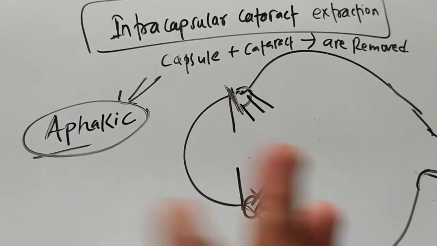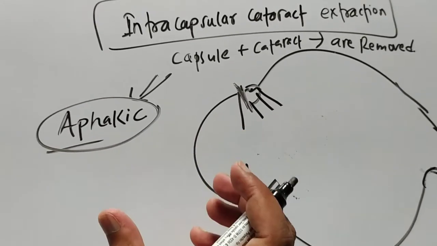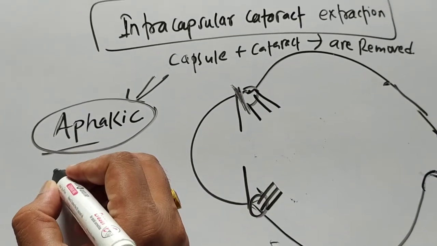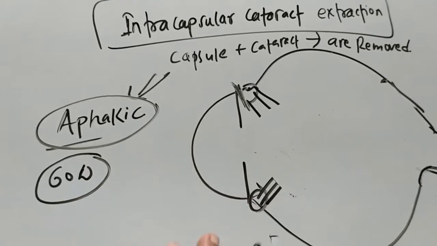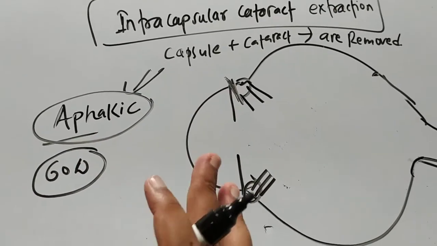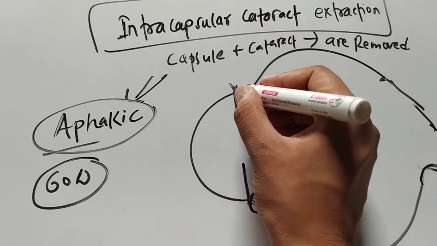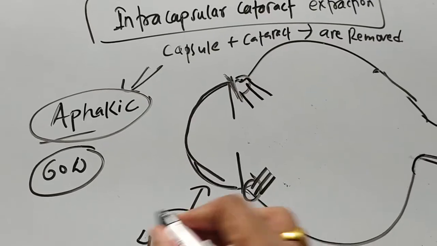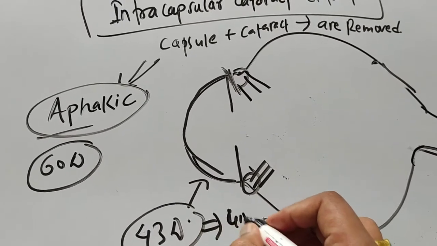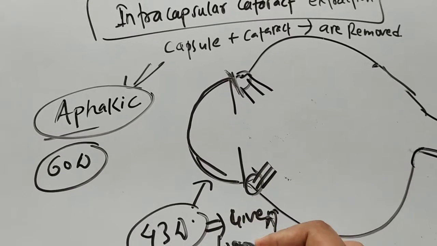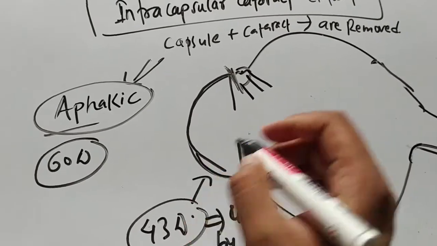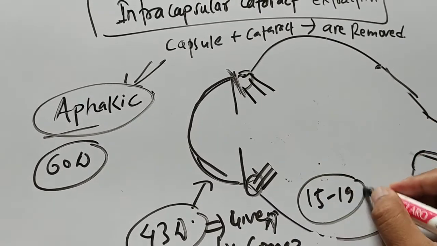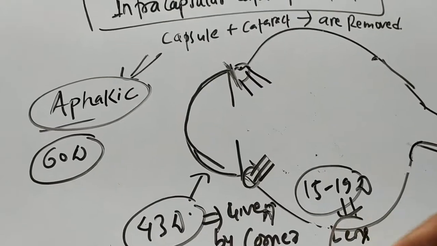Now, to see any object, what power is needed? To form an image at the retina, you need a power of almost 60 diopter. Now, 43 diopter power is given by the cornea, and the remaining 15 to 19 diopter is usually given by the lens. Now the lens is not present.